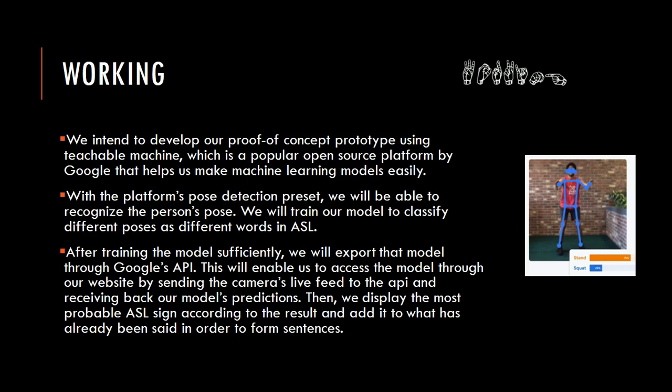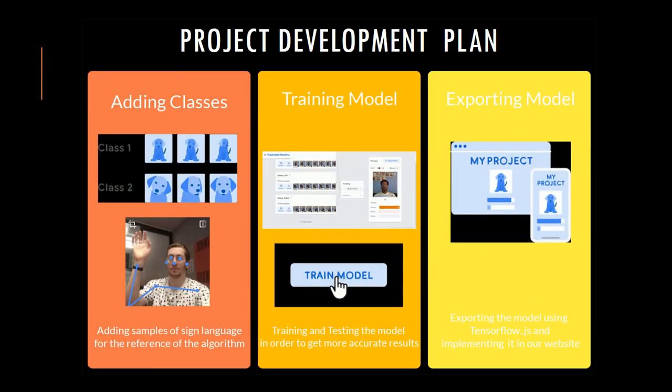Then we will display the results in our app so that the person can see the results. So here is how the machine works. First of all, we add samples of each class or probable result we are intending to predict. Then we train our model, and after that, we export our model to use it in our project.